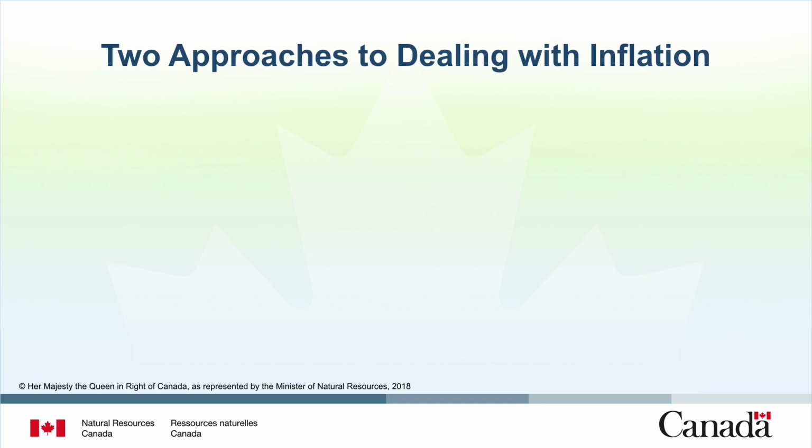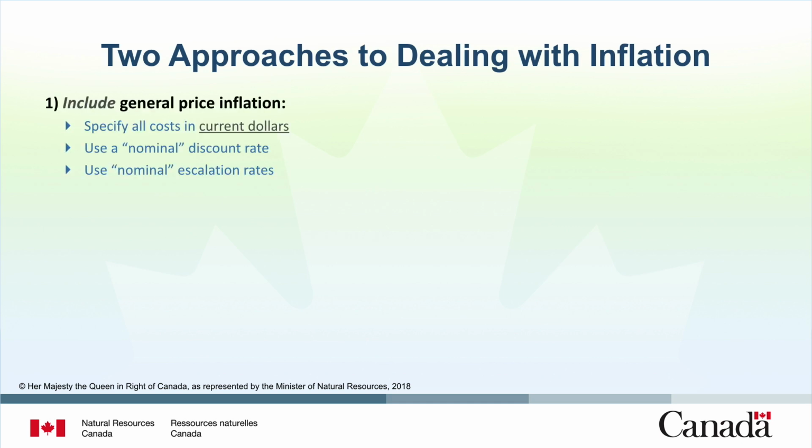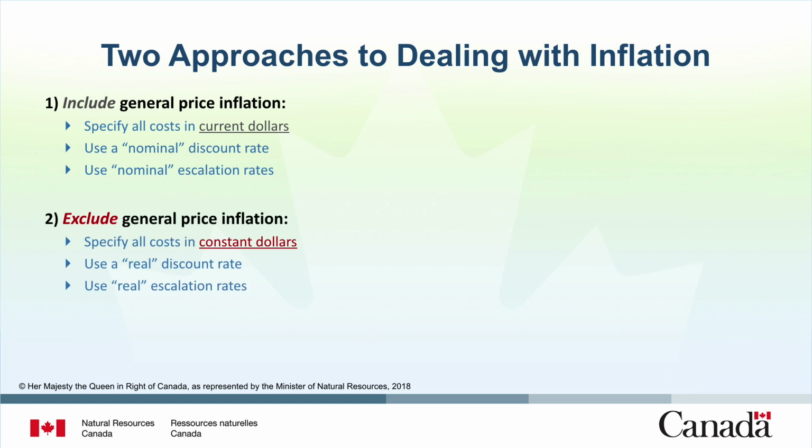Two approaches exist for handling inflation. The calculation can either include general price inflation or exclude it. In the first approach, include general price inflation by specifying all costs in current dollars and use a nominal discount rate and a nominal escalation rate, both of which take inflation into account. Alternatively, you can exclude general price inflation and specify all dollars in constant dollars.